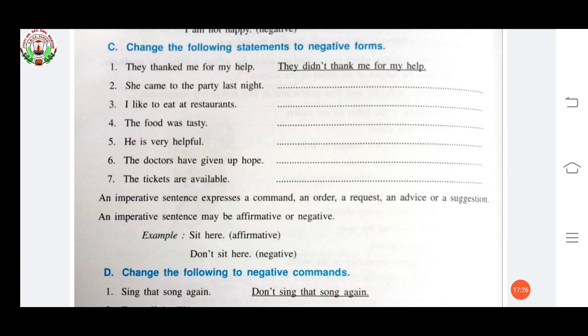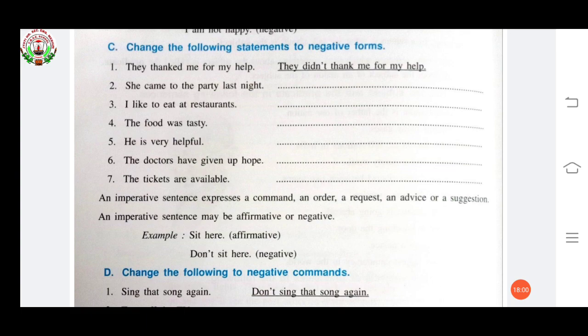She came to the party last night. She came, it's also past tense. She didn't come to the party last night. I like to eat at restaurants. It's simple present tense. I don't like to eat at restaurants. The food was tasty. Past tense. Was, so we have to write wasn't. The food wasn't tasty.